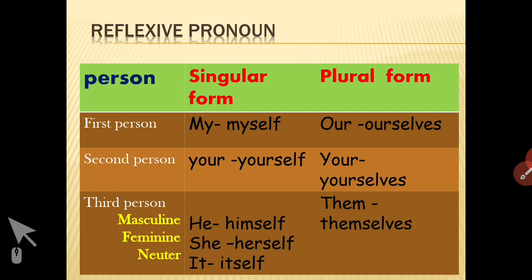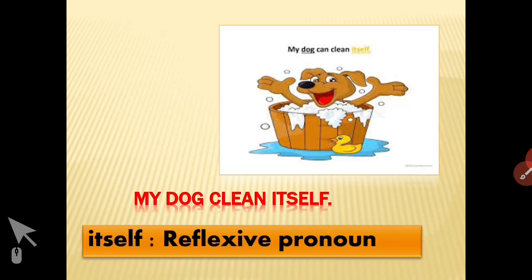Feminine gender, girl or woman, we use she, and in a reflexive pronoun we will use herself. Neuter gender for things or animals we use it, and for reflexive pronoun in neuter gender we will use itself, and third person plural form will be themselves.